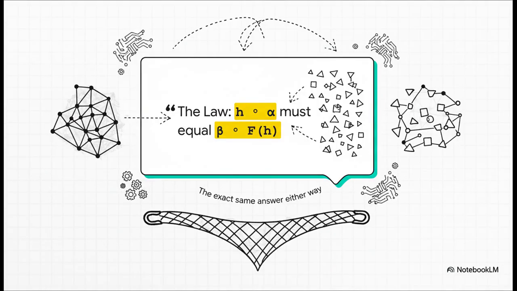And this equation right here, this is the heart of that guarantee. Now, I know it looks a little scary, but the idea behind it is actually pretty simple. All it's saying is this: it doesn't matter which order you do things in. You can collapse your structure first and then translate the result, or you can translate all the individual pieces first and then collapse them. If you have a true homomorphism, you are guaranteed to get the exact same answer both ways. This is our mathematical safety net.